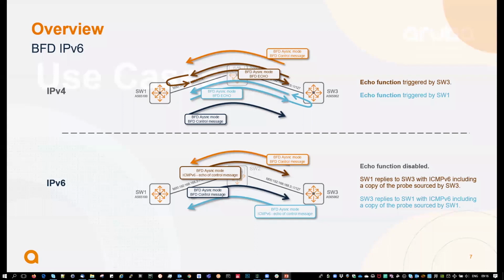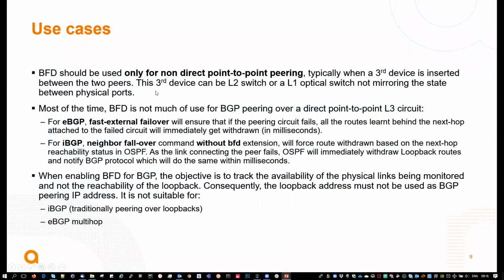Use cases for BFD. There is really a need for BFD when you have non-direct point-to-point circuits between the peers. So for BGP, for instance, it's when you have a non-direct ROP between two nodes with an intermediate device, like a third-party device that is between two peers. That could be, for instance, a layer 2 switch or a metropolitan carrier with a transport which is pure L2, and you do not have a direct physical continuity between the two peers.